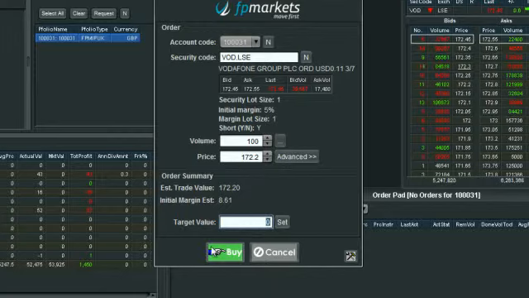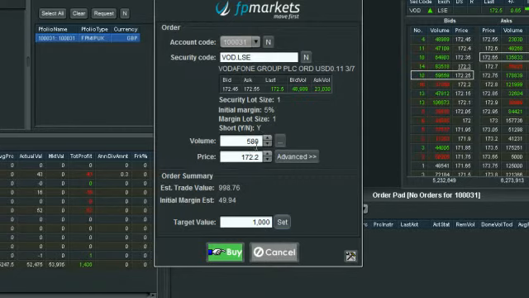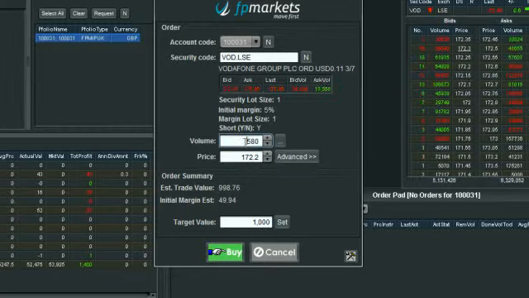Alternatively, some people do like to select their lot sizes rather than actually selecting a volume. So in this case, if I wanted to trade £1,000 worth of Vodafone, I'd simply set in my target value and hit set. Now at the price we've designated, or the price the current market's at, we will then give you a volume so that your estimated trade value is going to be as close to that target value that you set. For this example's sake, we're just going to trade 100.